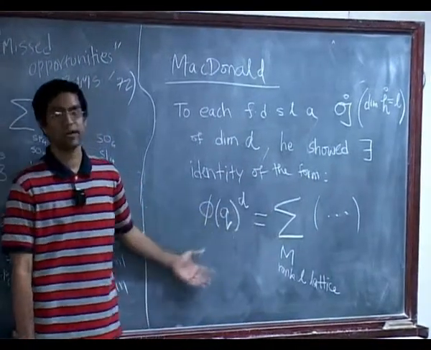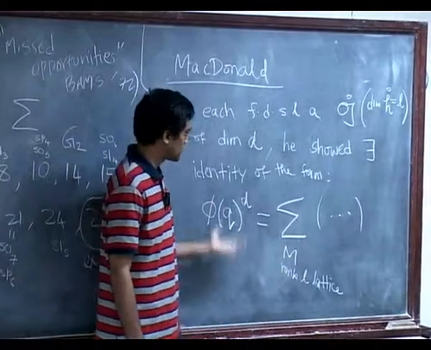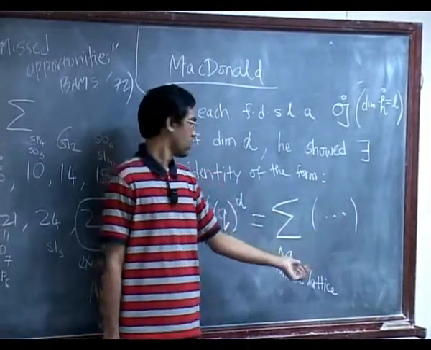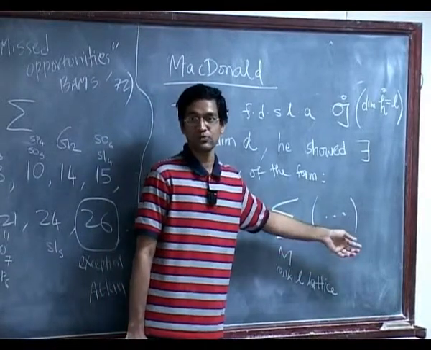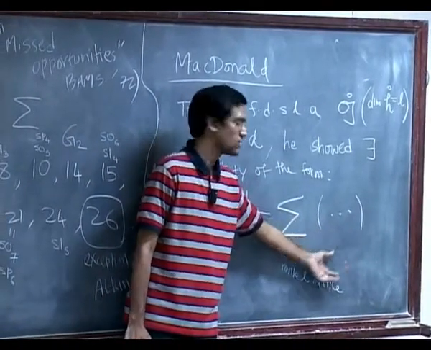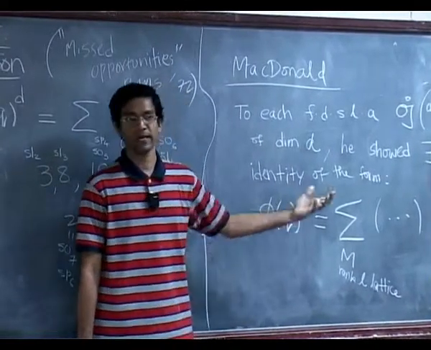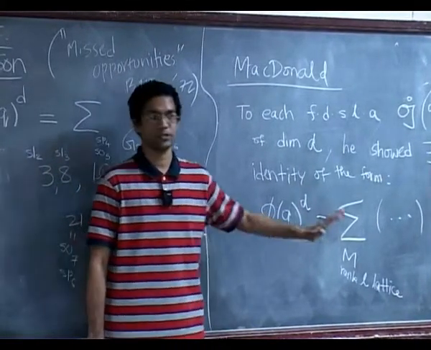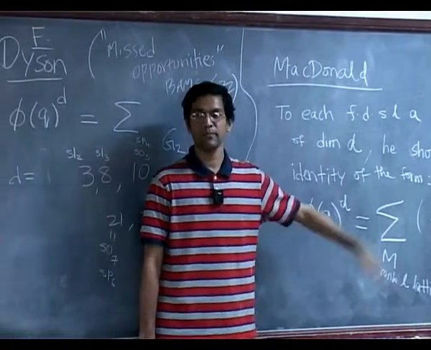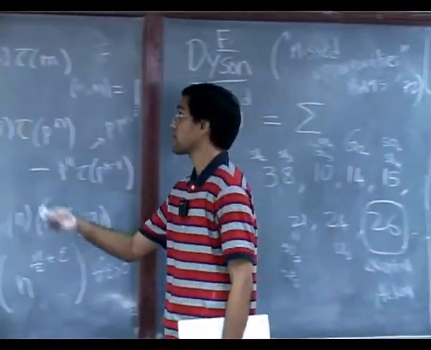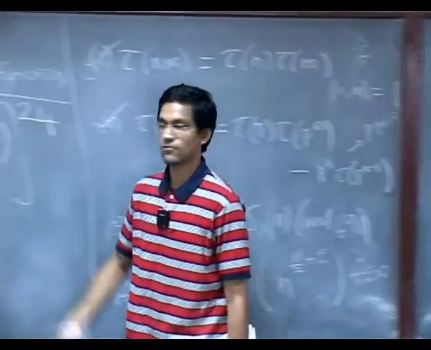You would imagine you will get a power series for phi, but it's rather remarkable that the q to the 1 over 24 also pops out on the right hand side. And so Macdonald pushes that to the left and thinks of it as an identity for the power of the eta function. So from the analytic point of view, when you think of it as modular forms, it's giving you an identity for a certain power of that modular form eta.